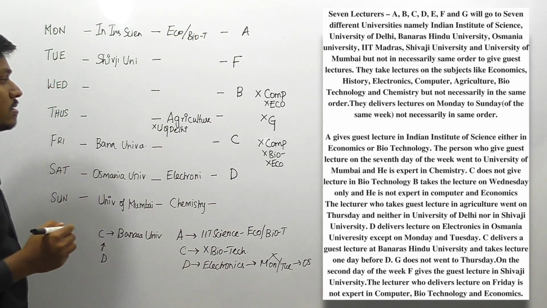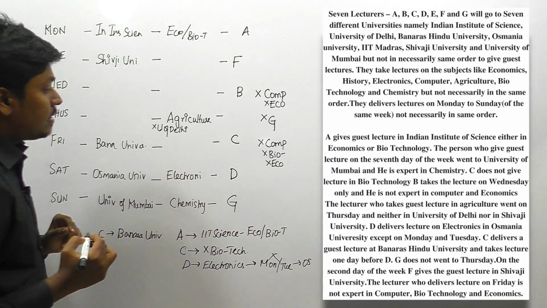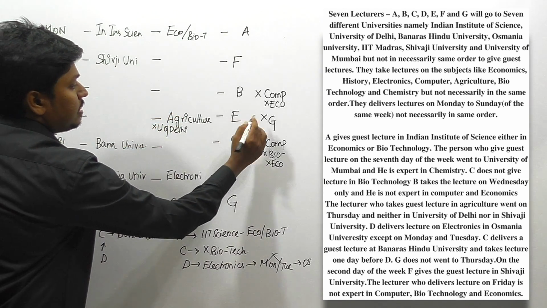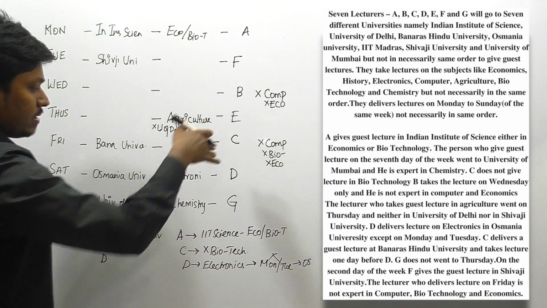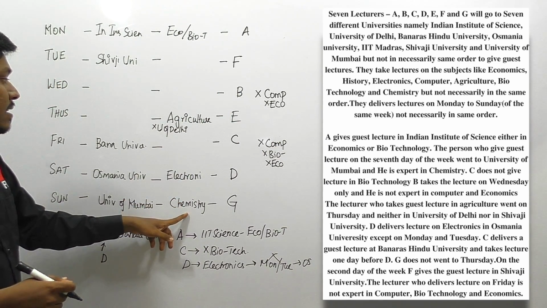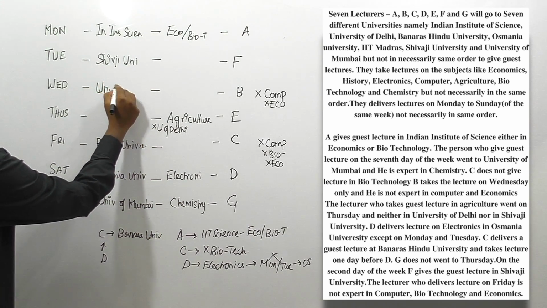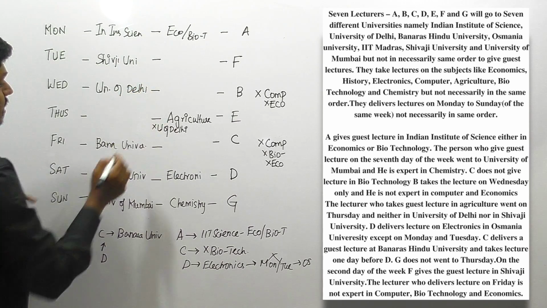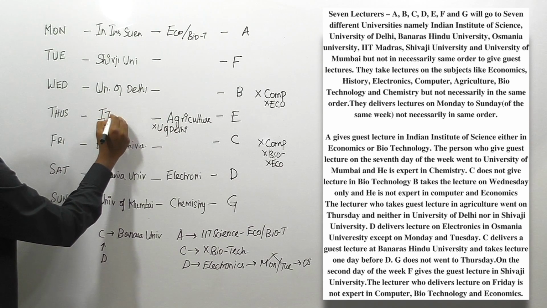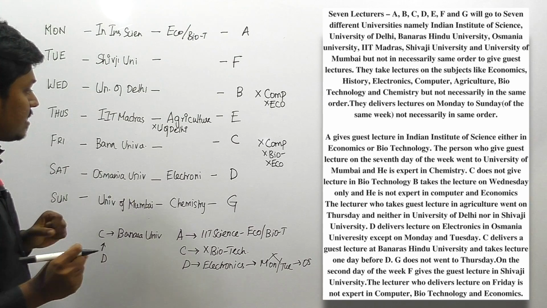Okay friends, next, we should not place G here, so only one possible place for G. So A, B, C, D, and only one is remaining, this should be E, right? So finally we have fixed all the persons. So it is electronics, chemistry. So friends, listen here, it is not the University of Delhi, right? So definitely we can say that it should be University of Delhi. Then the remaining only one university, that is IIT Madras. So this should be IIT Madras. Okay friends, so finally we have fixed all the universities, right?